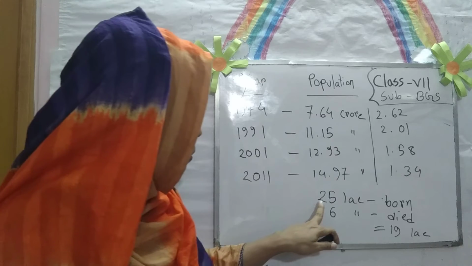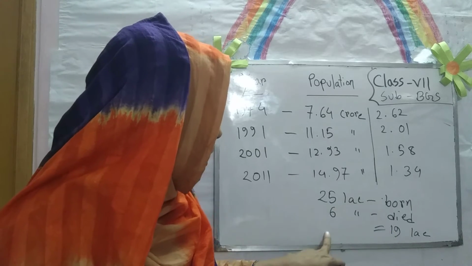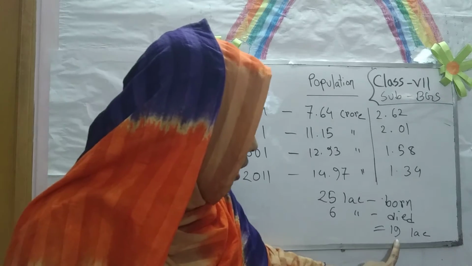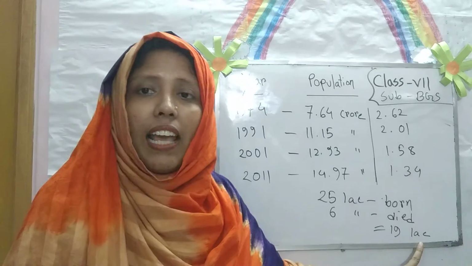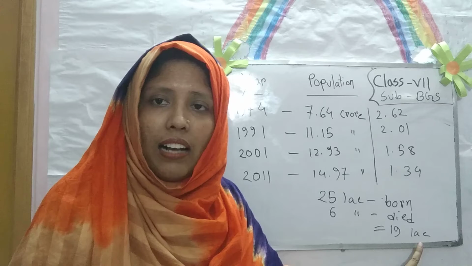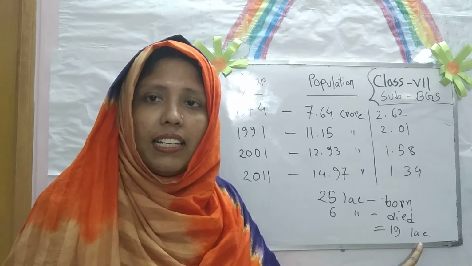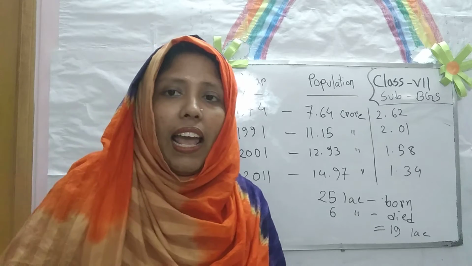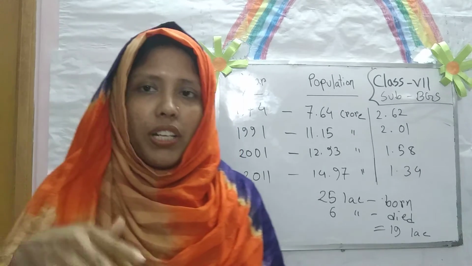That means from 25 lakh born and 6 lakh died, the remaining population is 19 lakh, and every year 19 lakh people are added to our population. That is called our population growth.